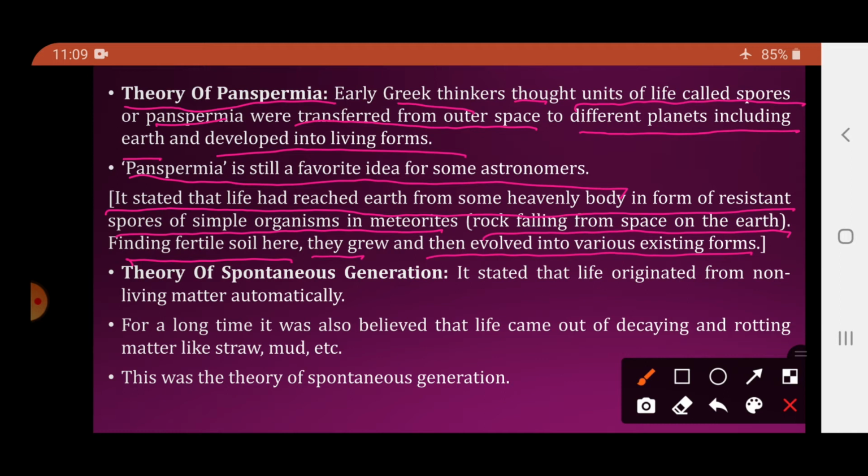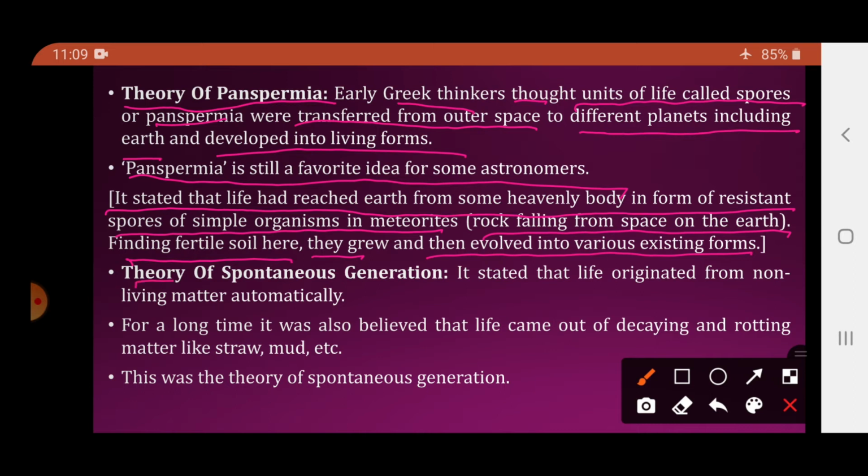That life reached the earth in the form of a resistant material called spores of the simple organisms which were found in the meteorites. So basically meteorites are the rocks which fall from the outer space on the earth. So meteorites might have fallen on the earth. ये meteorites के अंदर spores थे. Now ये spores को जब fertile soil मिली होगी earth पे, then those spores germinated, they grew and they gave rise to the various living forms. So that was the theory of panspermia.